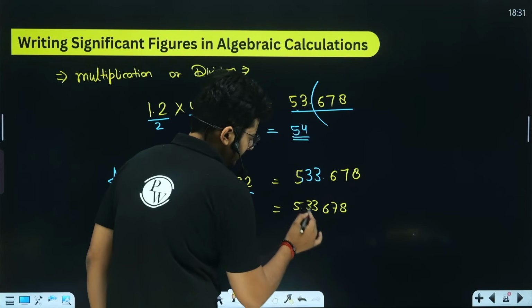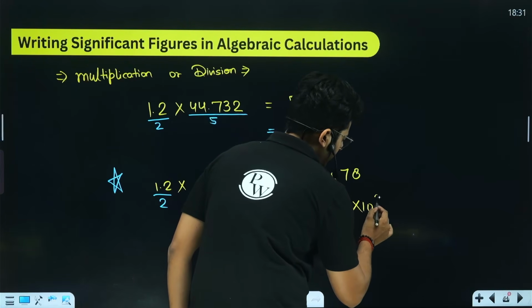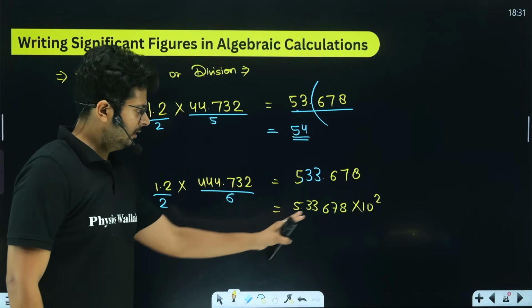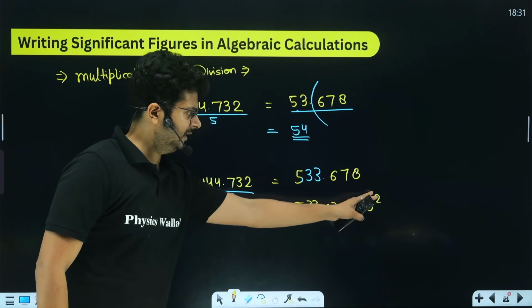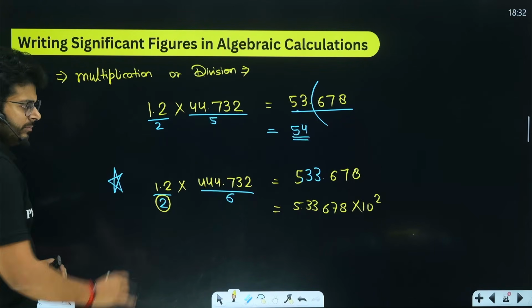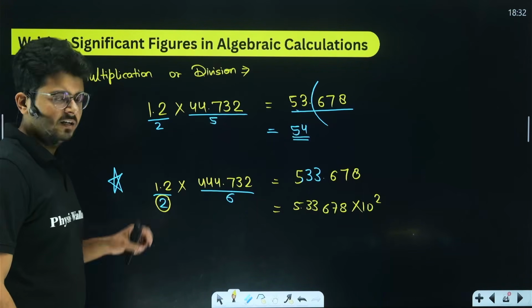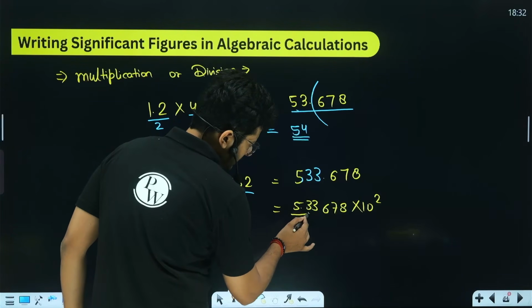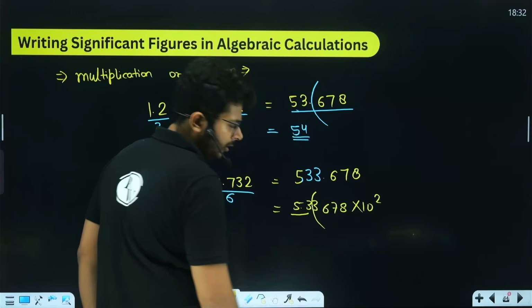So the decimal place can be taken over here and you can write it as 10 to the power 2 like this, right? Here, we don't talk about the significant figures of the 10 raised to the power part, right? We know that. And we only have to keep two significant figures, this one and this one. The rest you have to round off, right?